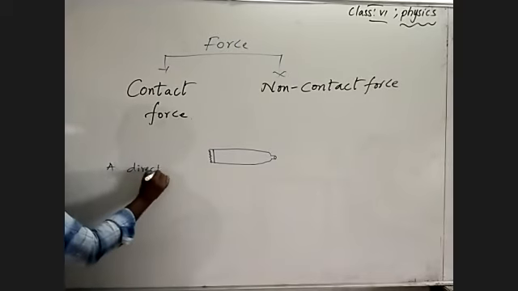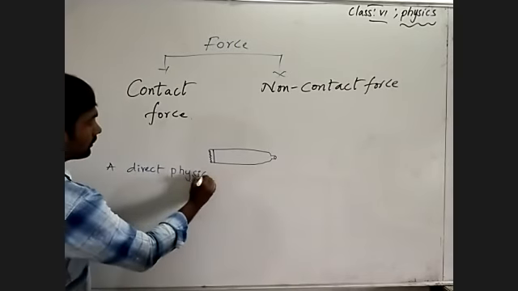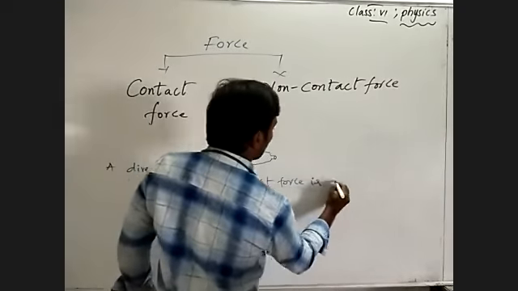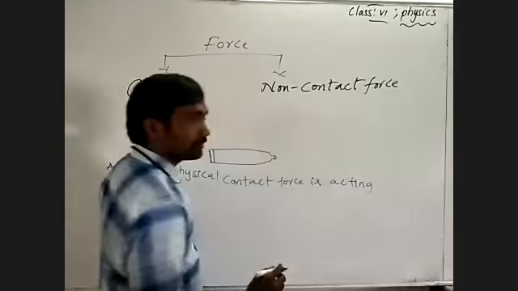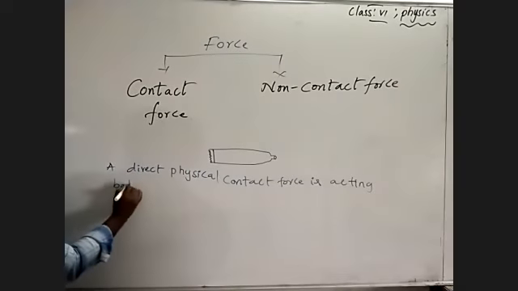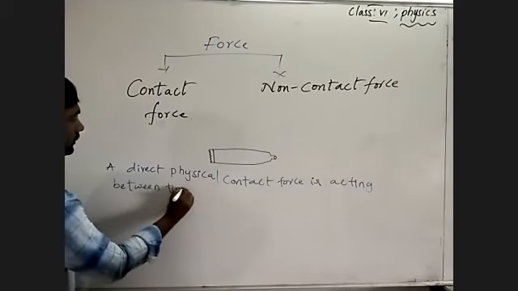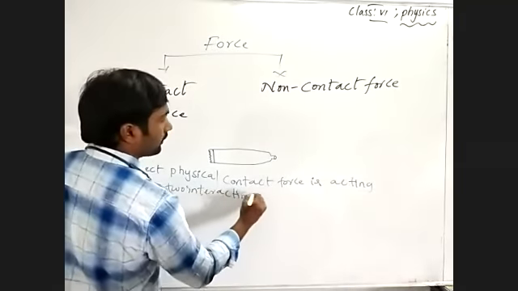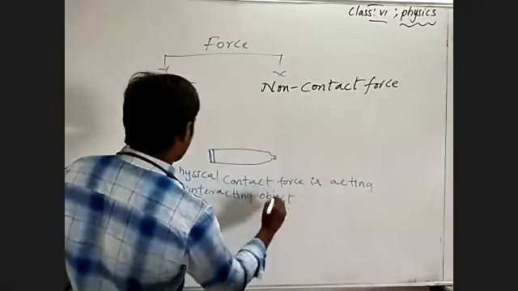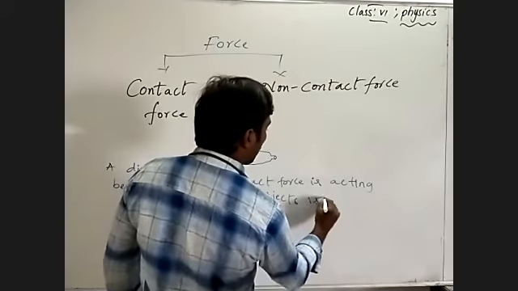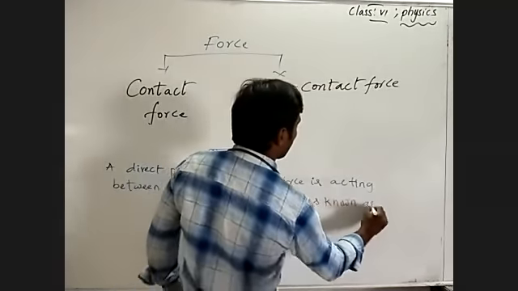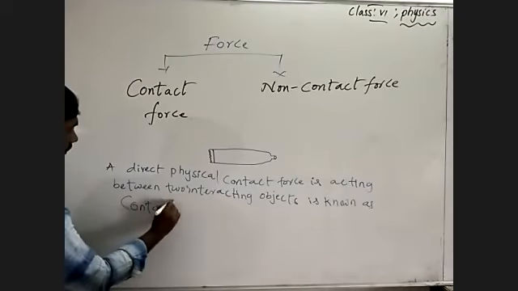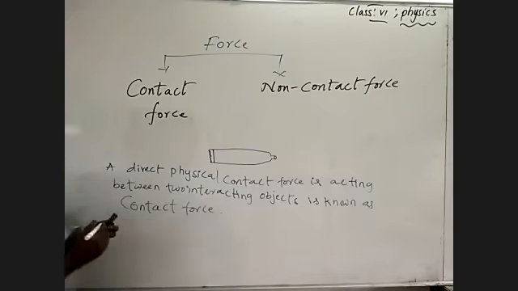A direct physical contact force is acting between two interacting objects. What do you call this? Contact force.